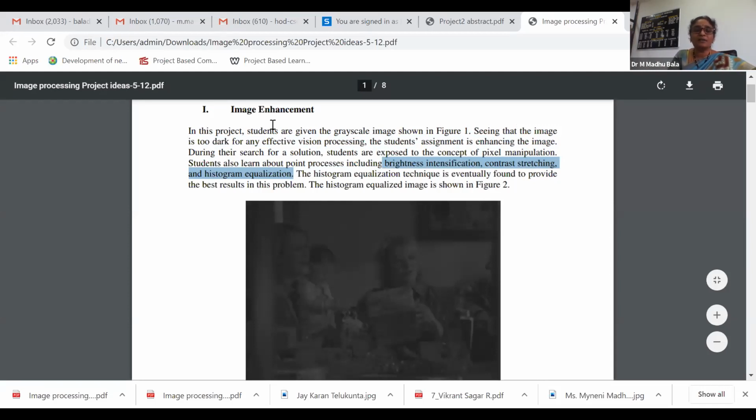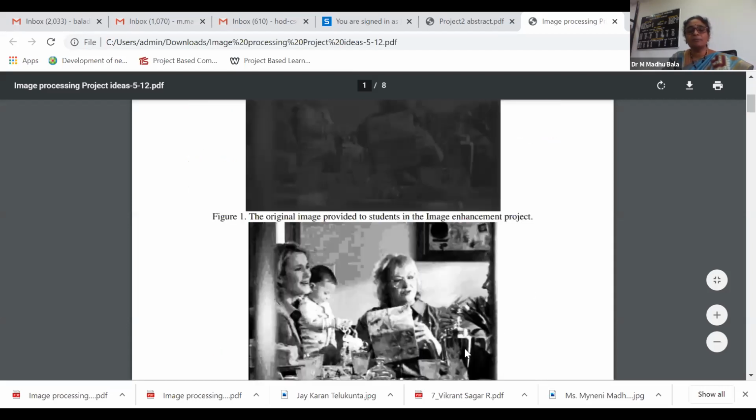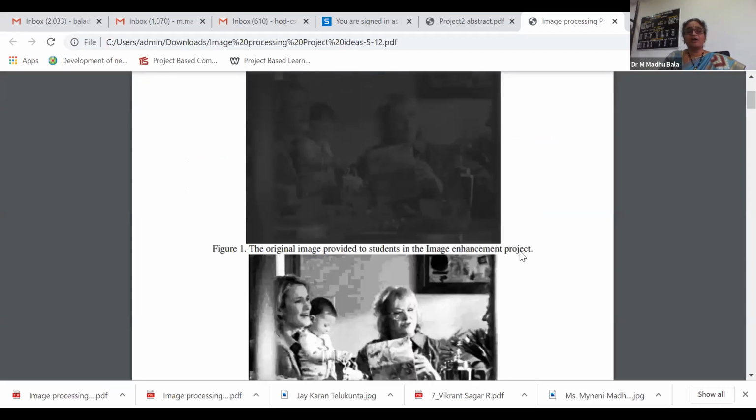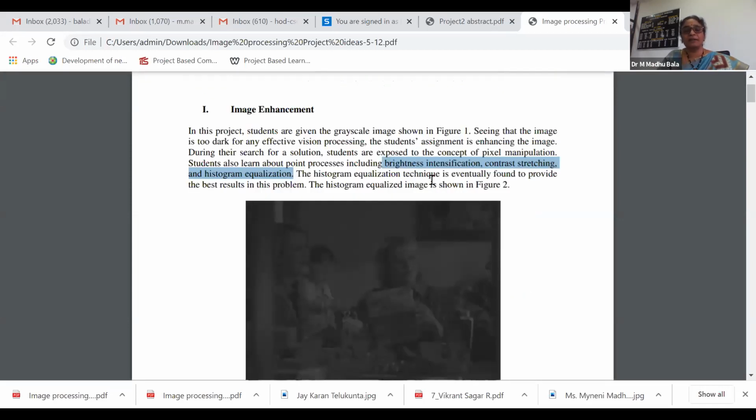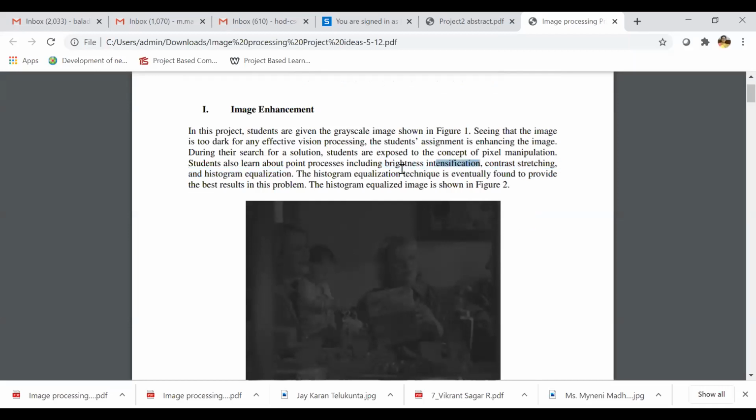Now your part is, when you find this type of dark image, you want to enhance it to some brighter levels. Then for each technique, how is it impacting the enhancement process? Just give the visual outputs, and explain the mathematical implication of that technique. Let us take brightness intensification. This is one technique. So what is this technique? First start learning about that.